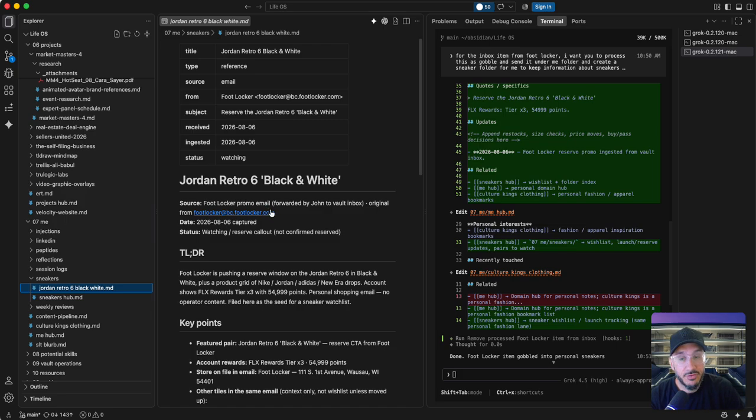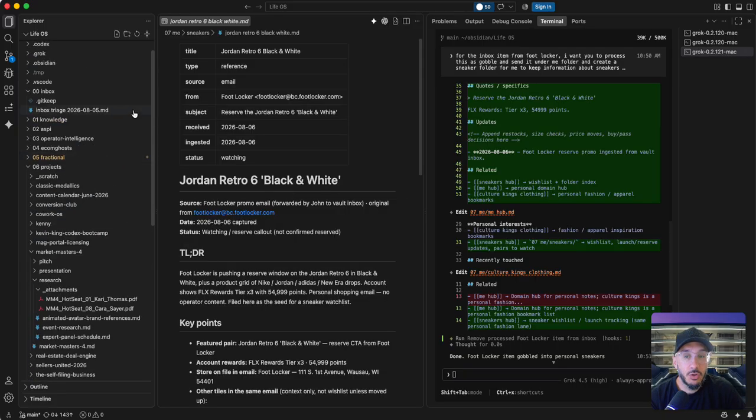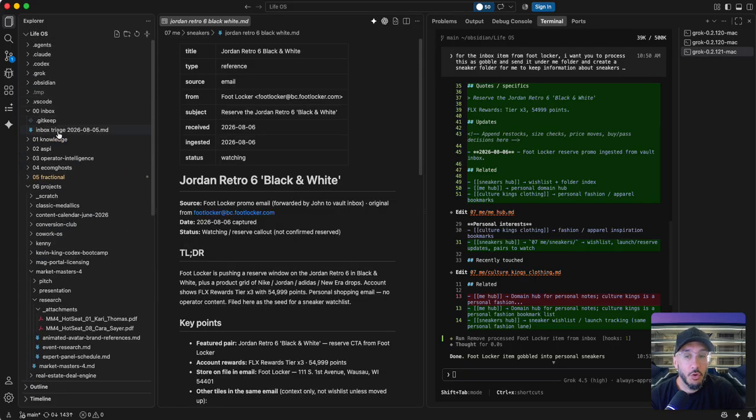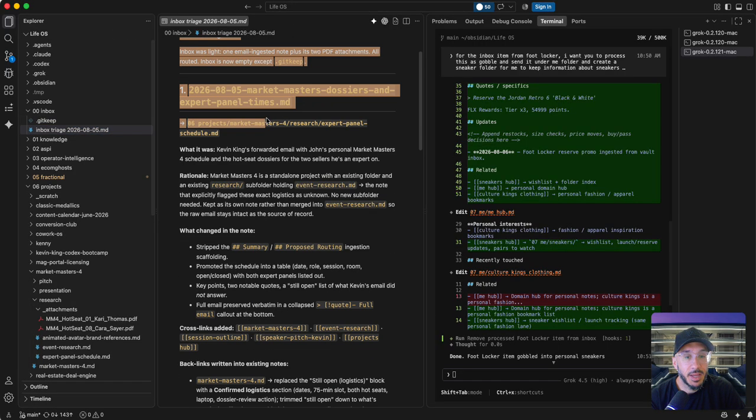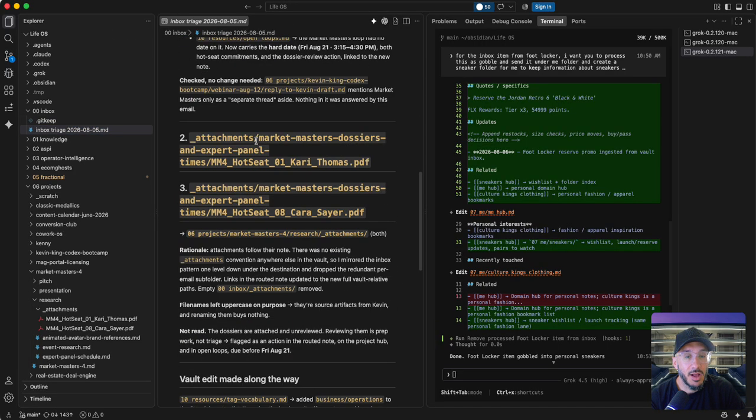I didn't even have to redo it. I just brought that GitHub right over here, and I'm viewing my files and folders in a different way. So inbox still works right here. All the automations, so like inbox triage. So this is what's happening. Anything that's in my inbox overnight, it's getting processed.